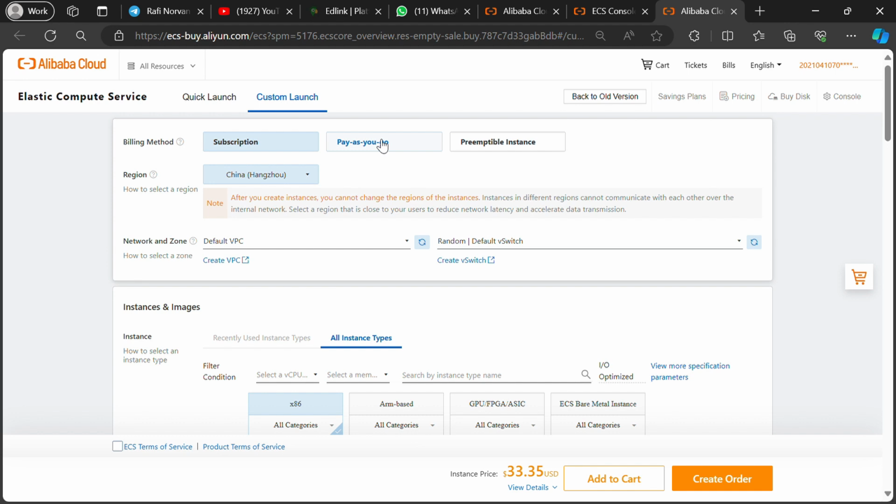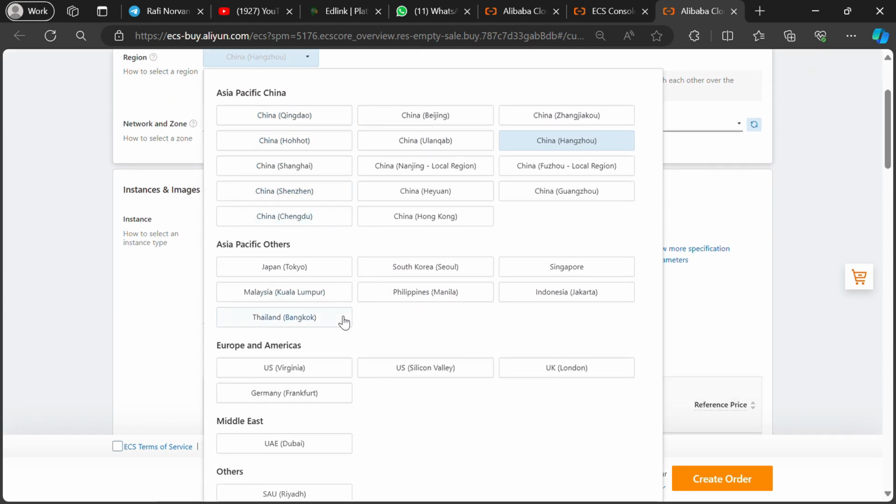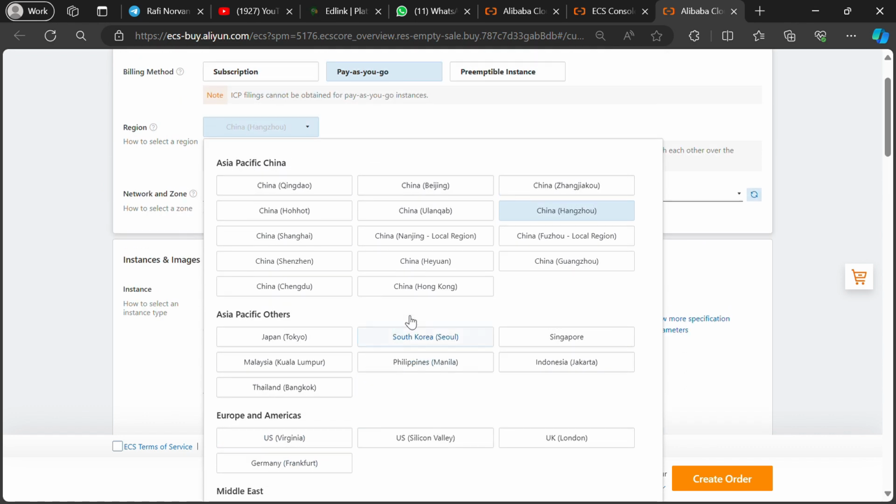Step 8. Region section. Region is the location of the data center, and in this case, it's recommended to choose the region closest to our client location. This aims to optimize service performance and reduce latency.